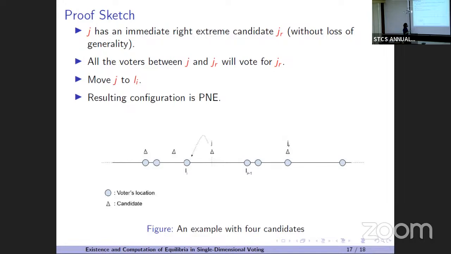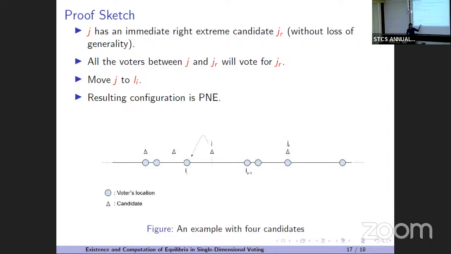So basically you have 4 candidates and you know that you have a leftmost candidate and a rightmost candidate, and they will always be on some voters' location. Whoever is not on a voters' location will have an immediate right extreme candidate or a left extreme candidate. With five candidates, you know that there does not exist an equilibrium where all of them are on the voters.